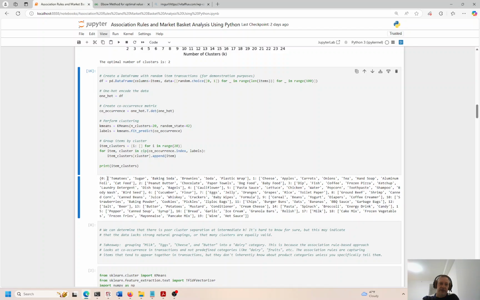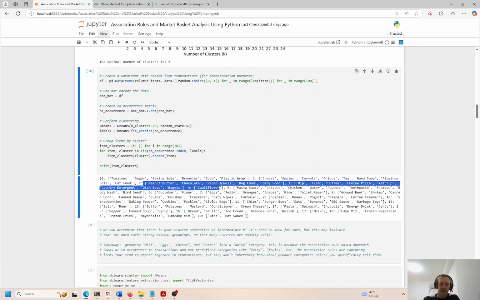So based on K-means clustering and how similar or dissimilar words are to each other, the most similar will go together, and dissimilar ones go into another cluster. So we have cluster 0: tomatoes, sugar, baking soda, brownie, soda, plastic wrap. These go together. These words have a high association, right? The association rules are pretty strong for these. Cheese, apples, carrots, onion, tea, hand soap, aluminum foil, and cat food go together. Apparently, that's not super intuitive to me, but according to the K-means algorithm, that's how this works.